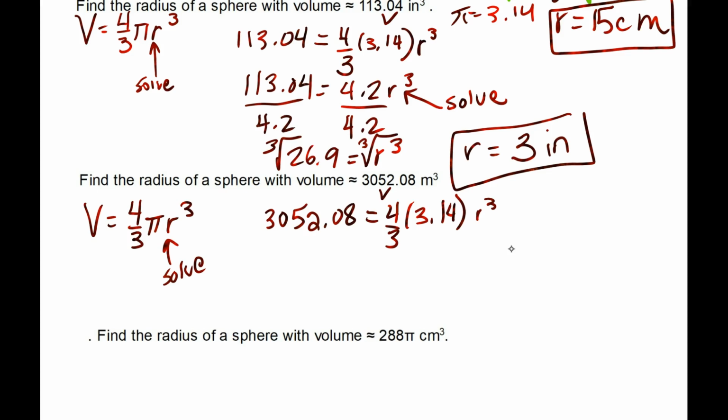I already know what 4/3 times 3.14 is. You might want to remember this, we already did it, so I'm not using Desmos. So 3052.08 is equal to 4.2 r cubed, and we already know what to do.